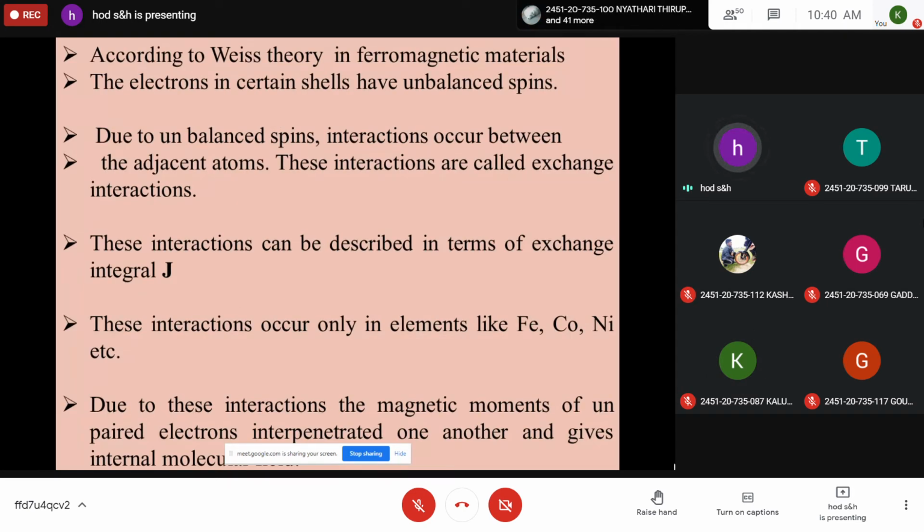So the reason how internal molecular field is present in a given material is explained based on quantum theory. According to Weiss theory, in ferromagnetic materials, the electrons in certain shells have unbalanced spins. The electrons will be arranged in different orbitals, 1s, 2s, 2p, 3s, 3p, 3d like that. So in ferromagnetic materials exclusively, the electrons in certain shells have unbalanced spins.